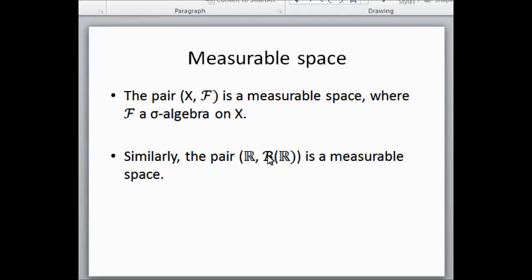Knowing what a sigma algebra is, we can now define the measurable space. A measurable space is simply the pair X and F, where F is a sigma algebra on the set X. Similarly, the pair which contains the set of real numbers and its Borel algebra is a measurable space.